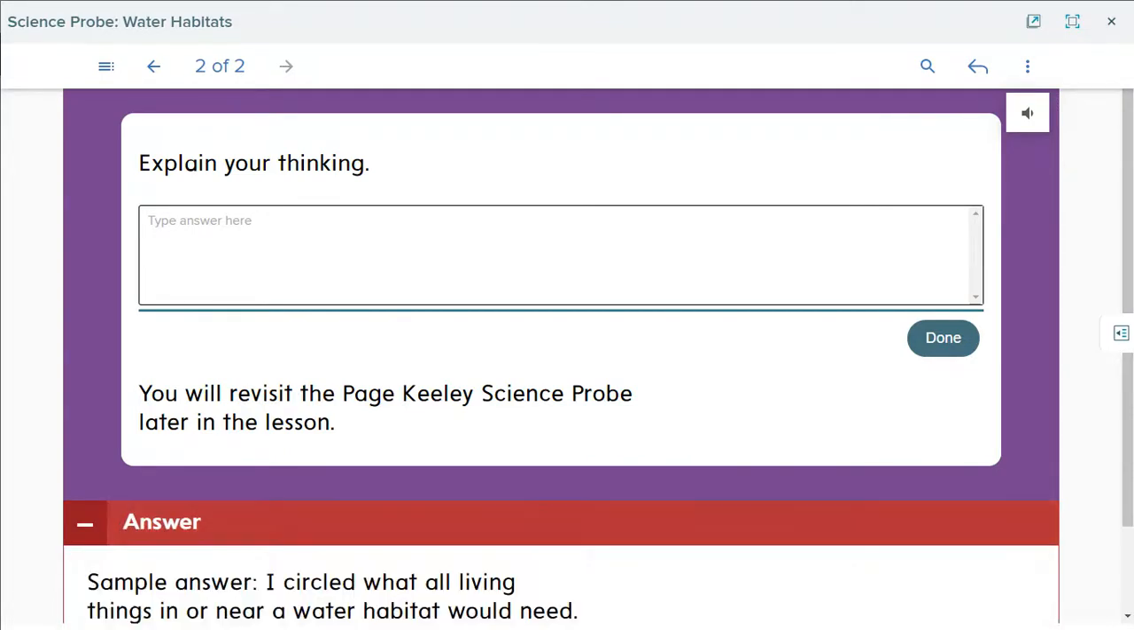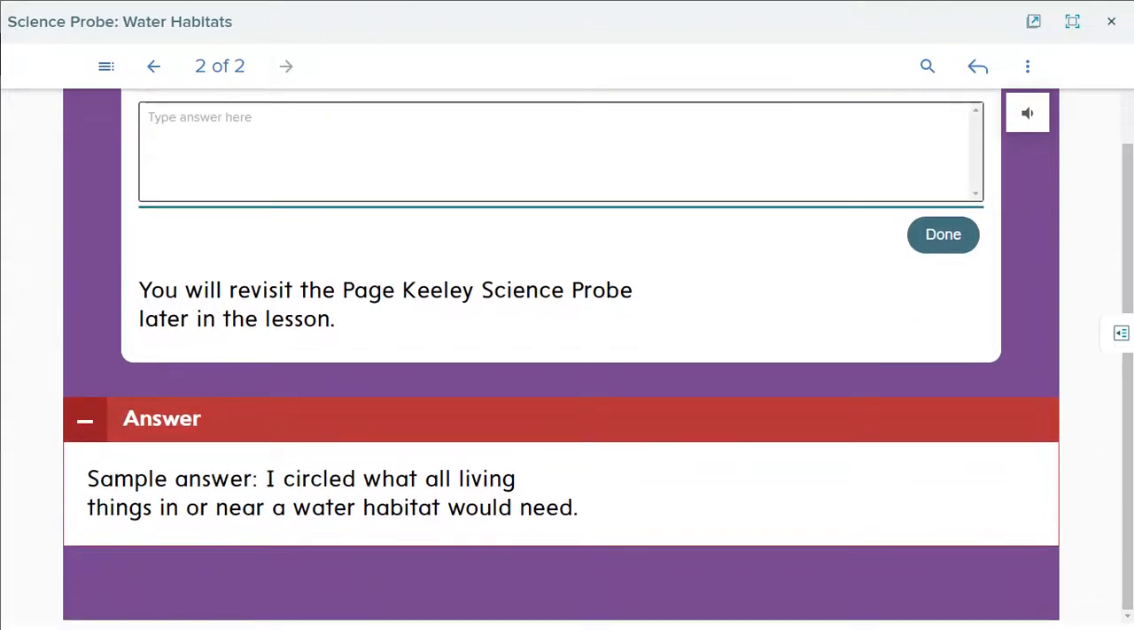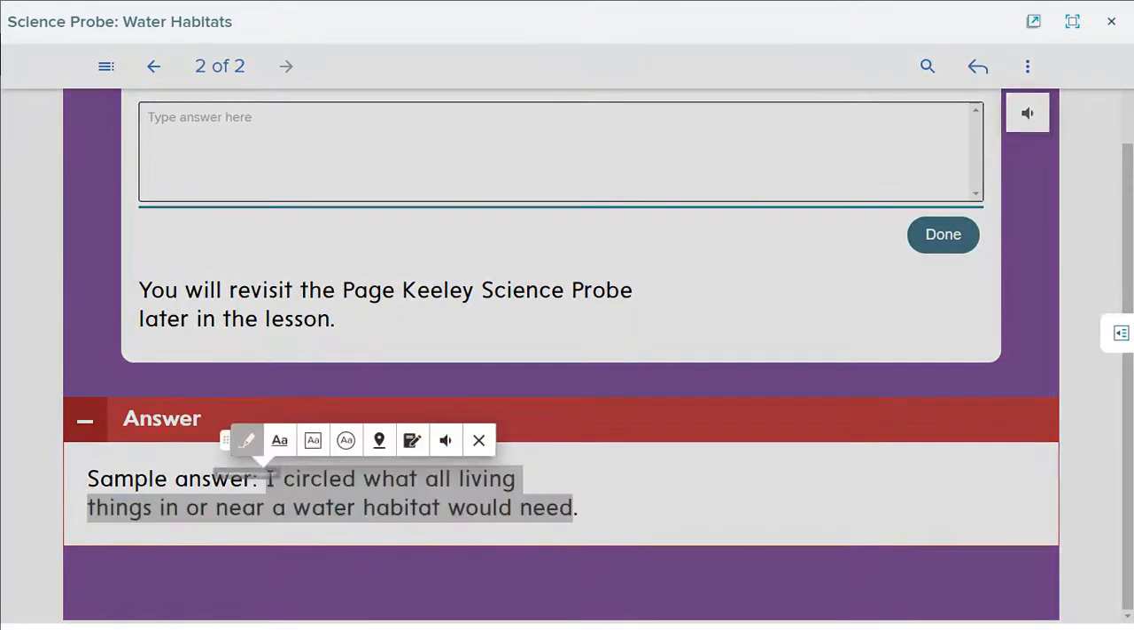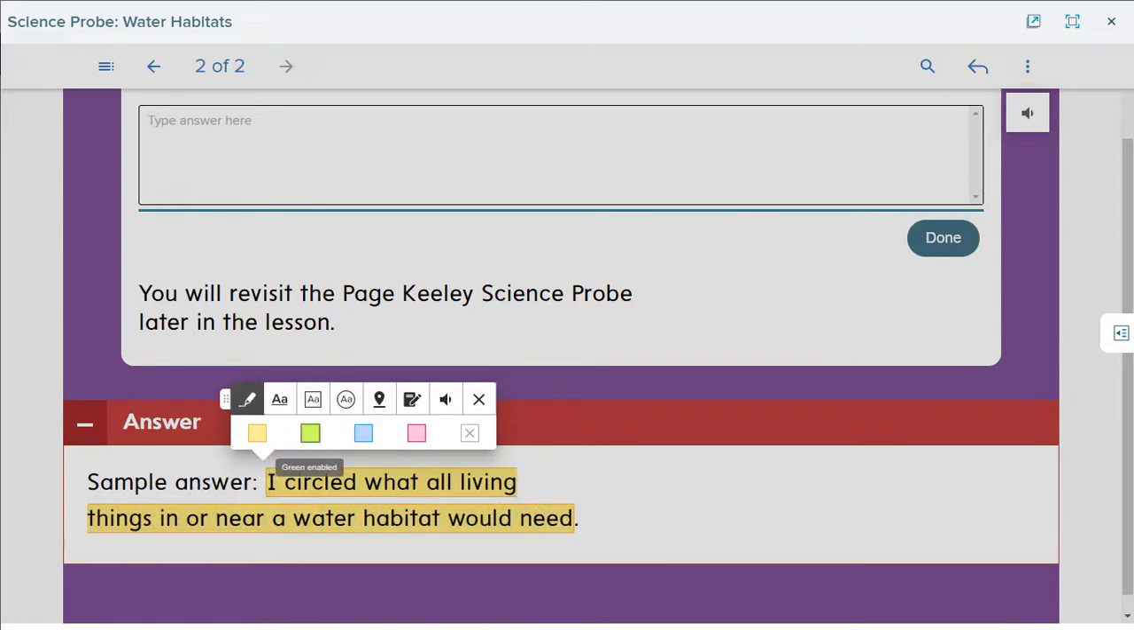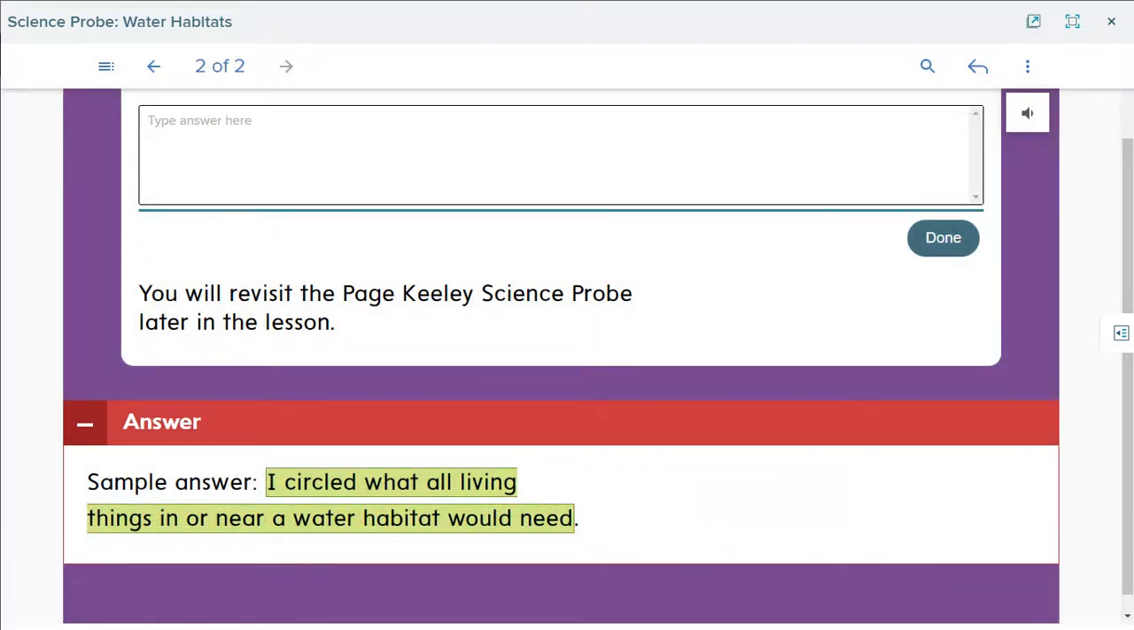So our explanation is that we circled what all living things in or near the water habitat would need. So we know that all animals need this. So we just circle as our information. So we circled what all living things in or near a water habitat would need. This is the answer. Just write it here. Write it and explain your answer or your thinking.